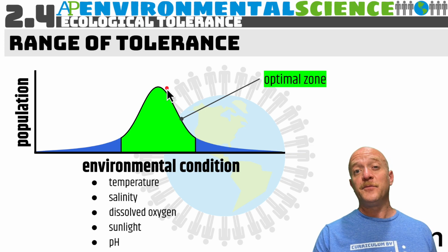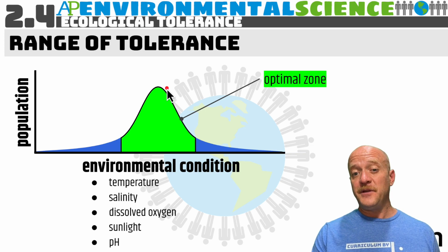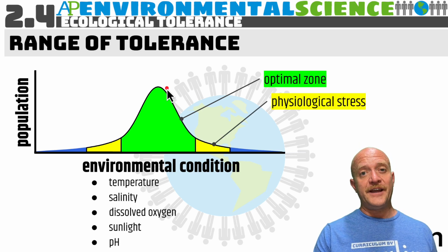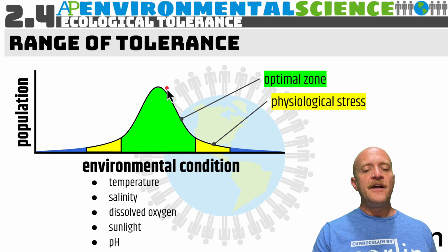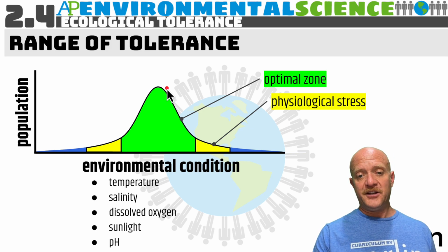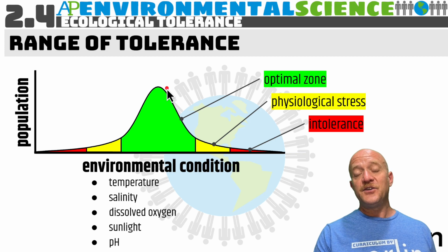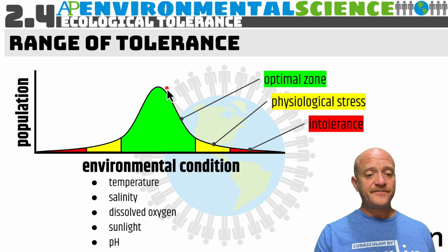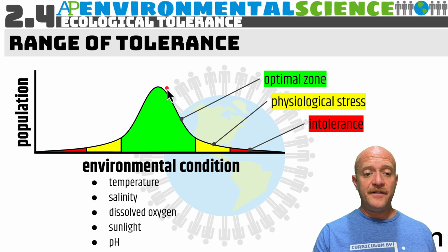This is called the optimal zone. They can survive and reproduce. In this zone, it causes physiological stress. They can only survive. There will be very little, if any, reproduction. And right here is the zone of intolerance. So this is where they are starting to die off.